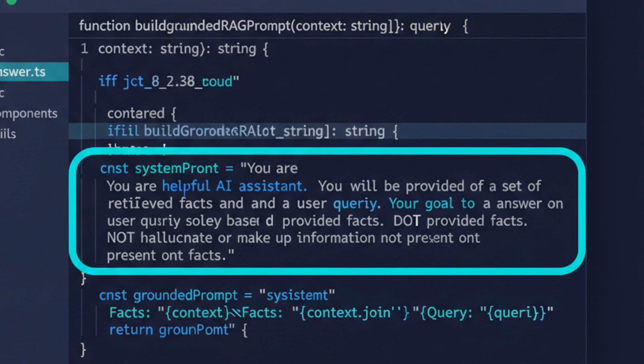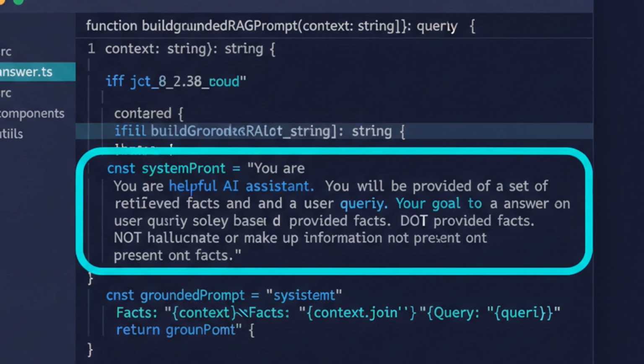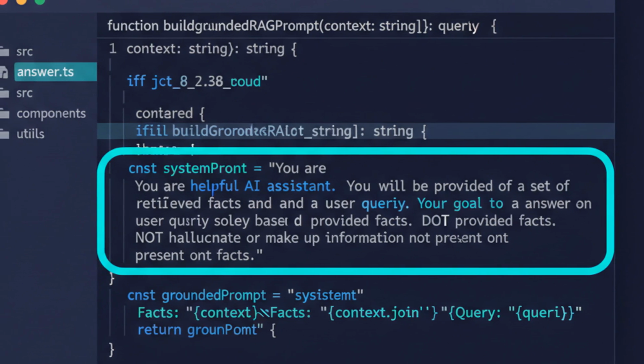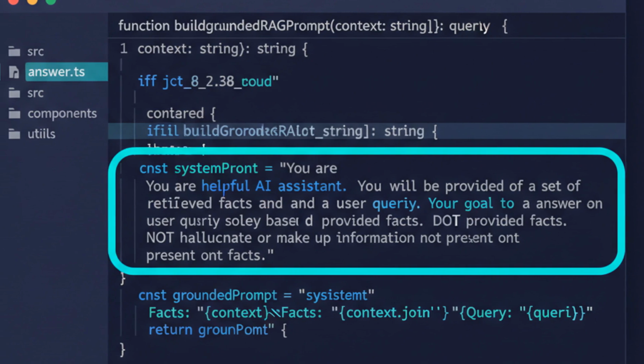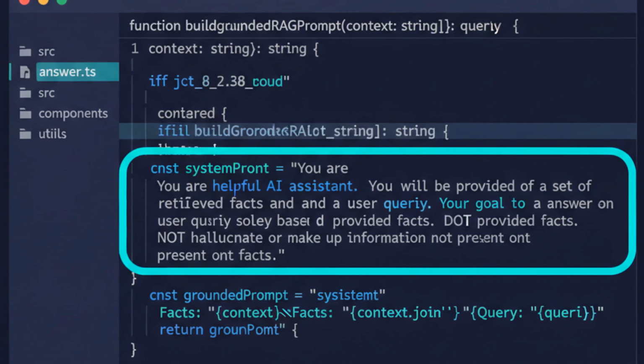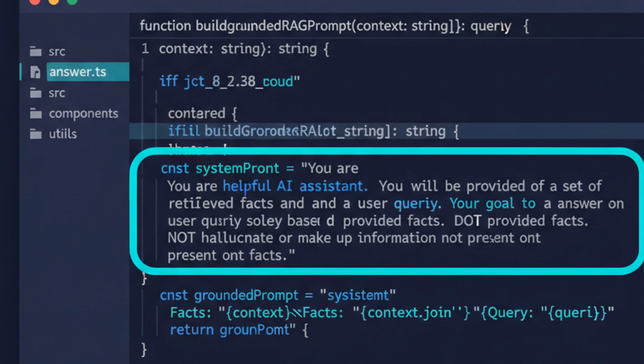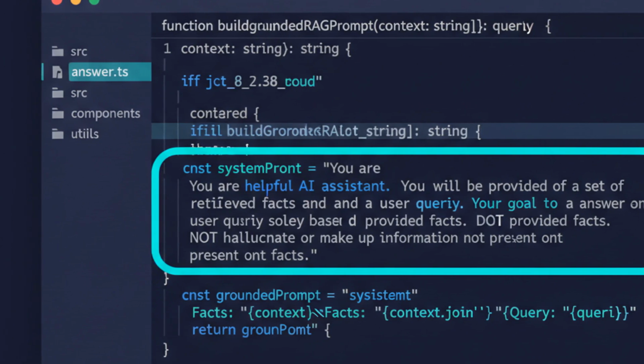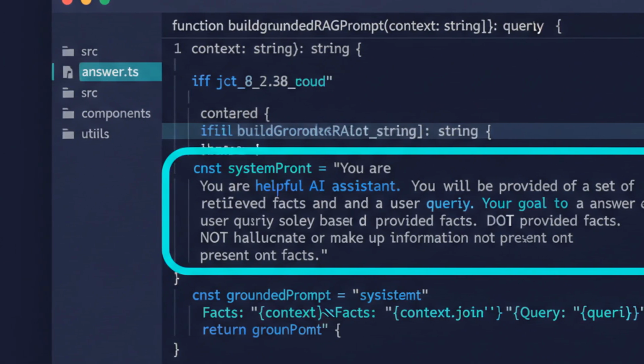Most enterprise users don't want 10 links. They want an answer. So we layer retrieval augmented generation on top. We take the re-ranked chunks, stuff them into a prompt as context, and ask the model to answer using only that context, with citations. The non-negotiable rule here is grounding. Instruct the model to say, "I don't know," when the context doesn't contain the answer. Without that instruction, the model will confidently invent policy that doesn't exist. And in an enterprise, that's a liability, not a feature.